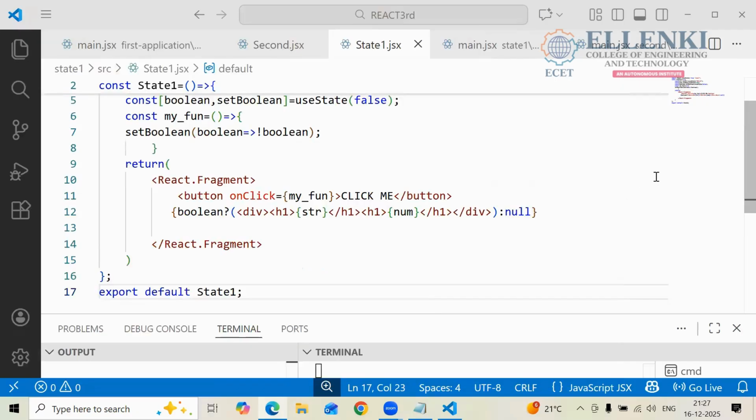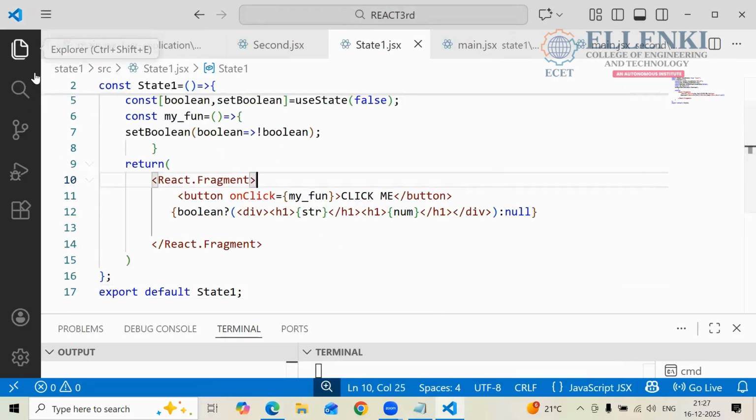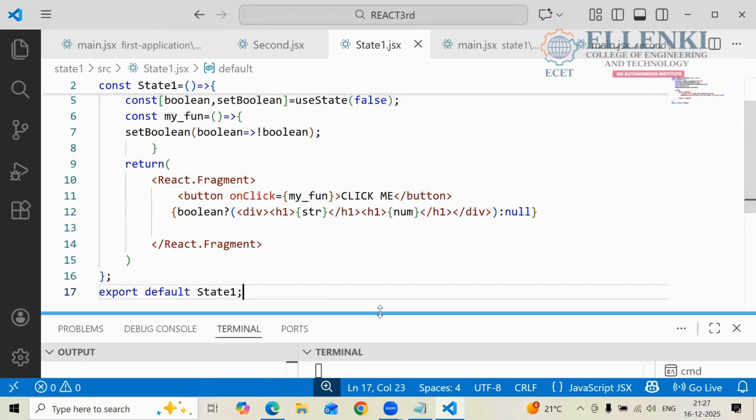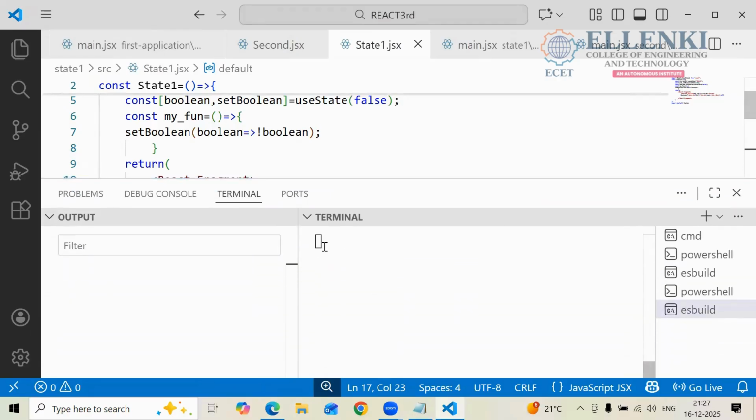Hello 100, over. Now, if I want to create one more project, what do I have to do here? What do I have to press here? npm create vite@latest. This only.